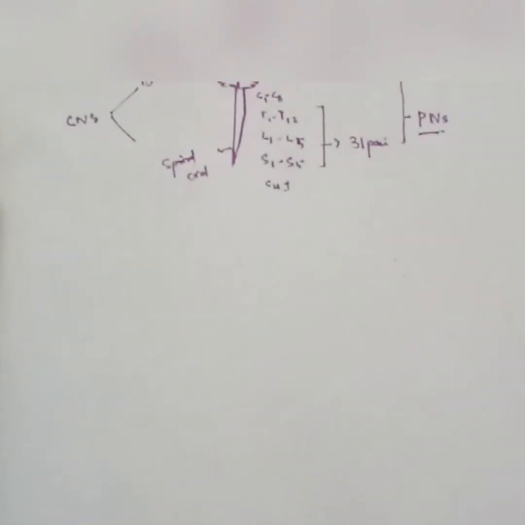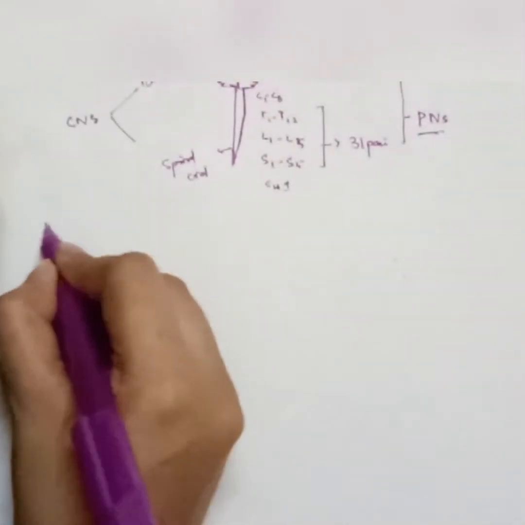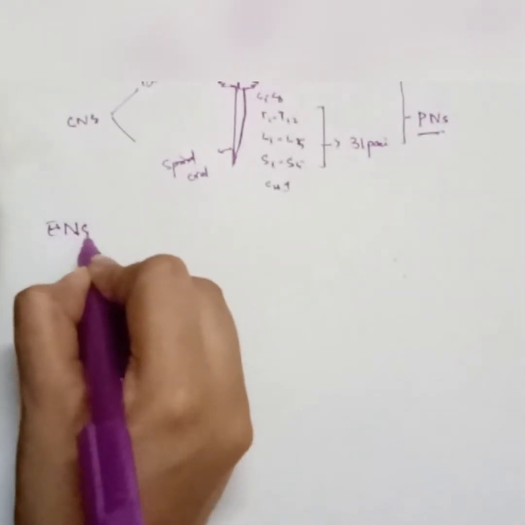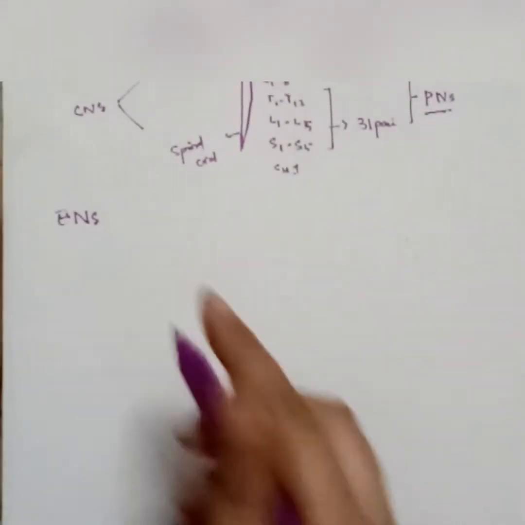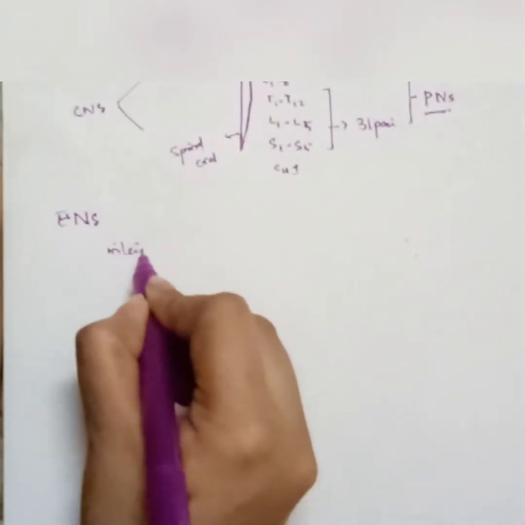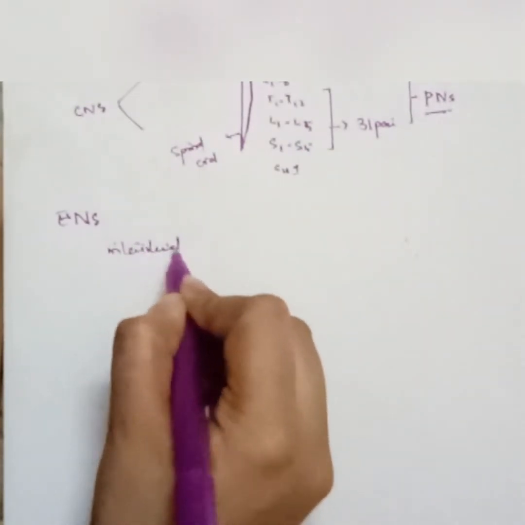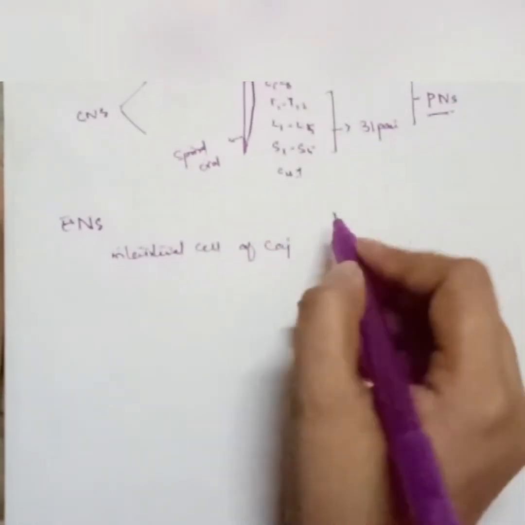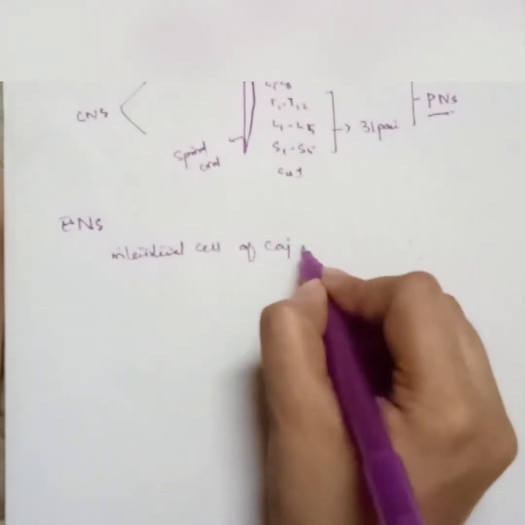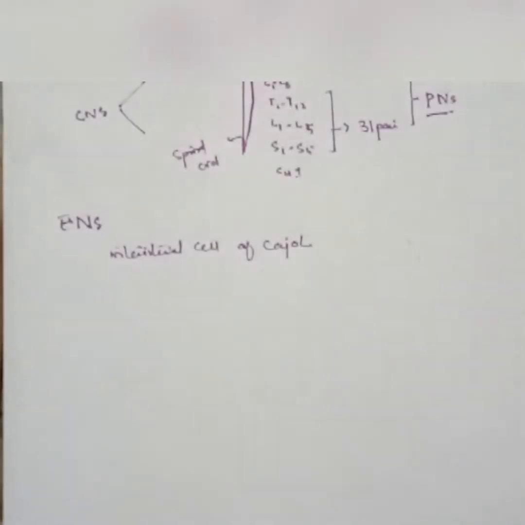Then we have another division, that is the enteric nervous system. This is the nervous system of our GIT, which is made up of a bunch of cells and the interaction between them, the cells of Cajal, that are the pacemaker of our GIT smooth muscle. Interstitial cells of Cajal, they constitute the nervous system of our GIT, which controls the contraction.